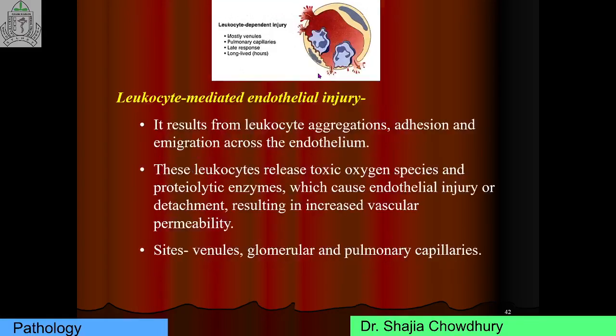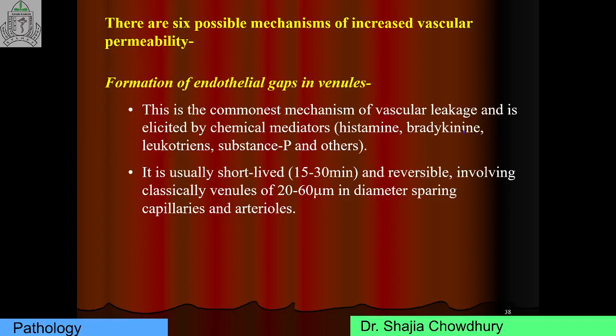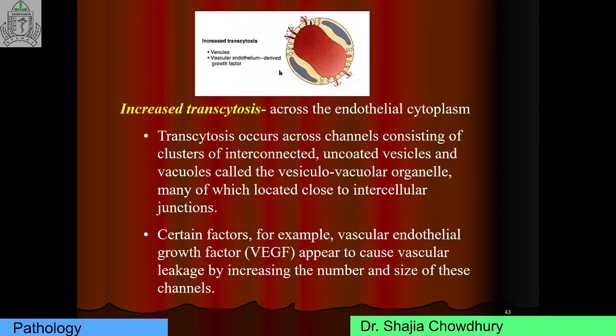channels. So the three important mechanisms of increased vascular permeability are: number one, formation of endothelial gaps in the venule, which occurs by histamine, bradykinin, leukotriene, substance P and others. Second mechanism is direct endothelial injury, which occurs due to toxin, burns and chemicals. And third important mechanism is increased transcytosis, caused by vascular endothelial growth factor. You should memorize these three mechanisms: formation of endothelial gap, direct endothelial injury, and increased transcytosis. It is a very important written question. What are the mechanisms of increased vascular permeability?